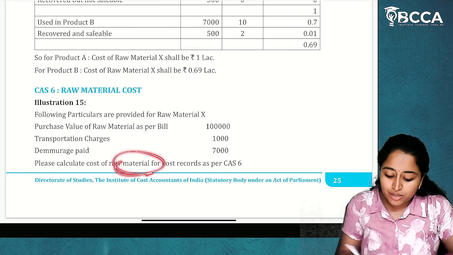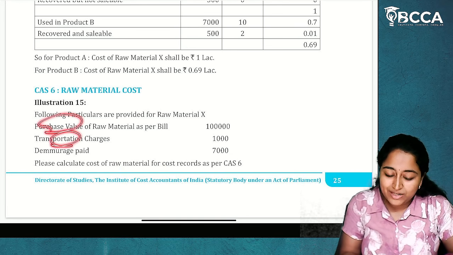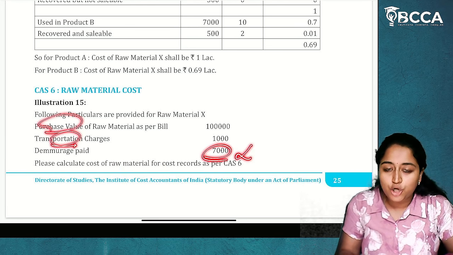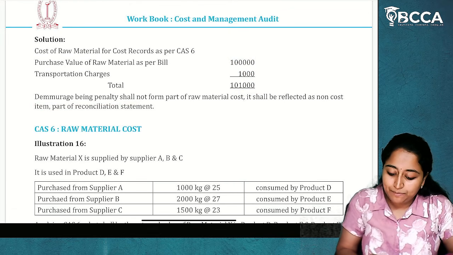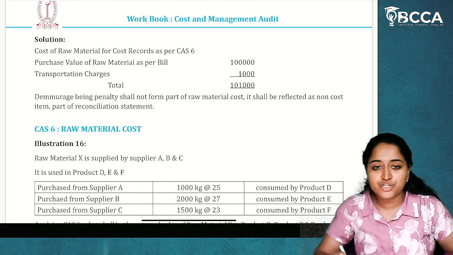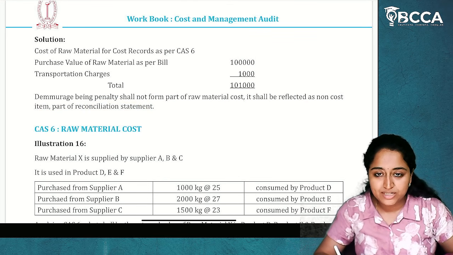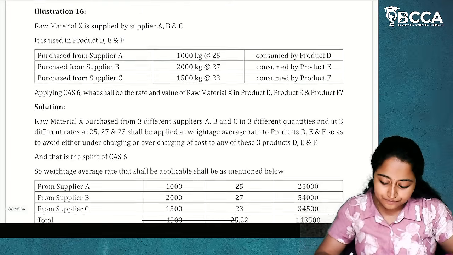So, in raw material cost, what all will be included? Purchase value and transportation charges. Demurrage charges will not be included. Demurrage charges being penalty shall not form part of raw material cost. It shall be reflected as a non-cost item part of the reconciliation statement. I hope it is clear. Simple question.